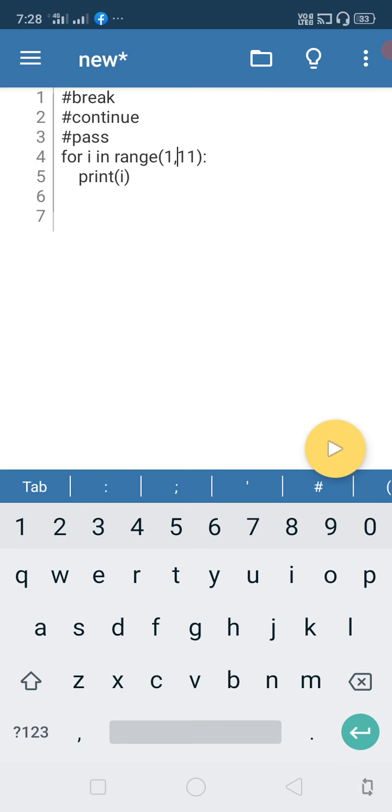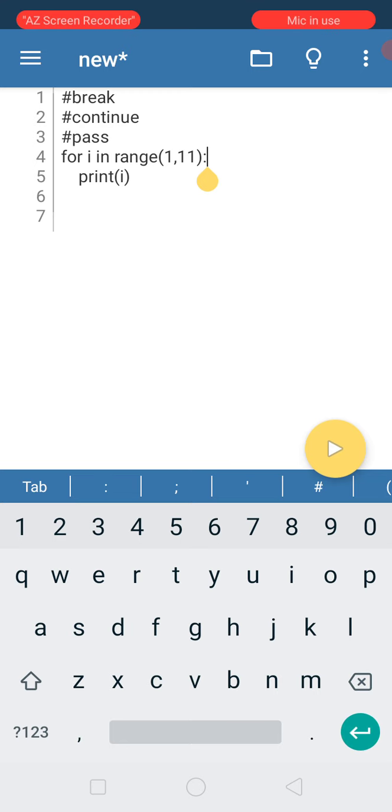But if a problem says you should neglect only 5, how can you write it? At 5 this loop shouldn't print. I need to print 1, 2, 3, 4, and at 5 I shouldn't print, and again 6 I need to print, and 7, and so on. So at 5 I need not print. We can do this with the help of the continue statement.